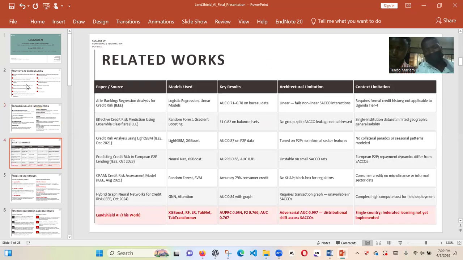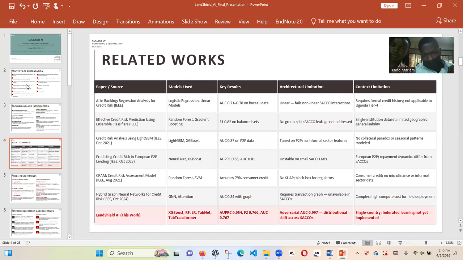Related works. So we looked at other works similar to what we have undertaken, and we can look at AI in banking, regression analysis for credit risk. This work was done using logistic regression and linear regression models. It has architectural limitation, it does not capture the nonlinear relationship between the features, and then context limitations. So this requires formal credit history, and it's not applicable to Uganda. Why? Because most of our loans are managed informally.